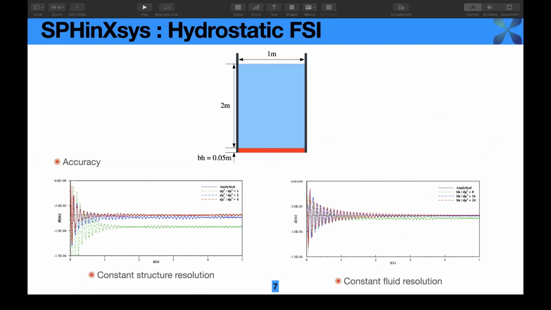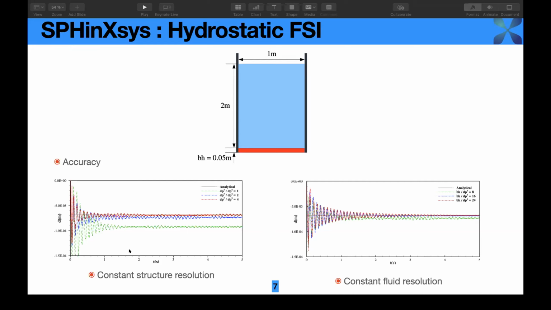The third topic is concerning the validation of the fluid structure interaction. This is a widely used benchmark for simulation of the FSI, where an analytical solution is available. This benchmark test was studied by Abbas and other researchers in the literature. These are the two results. The first one is with consistent structure resolution, because in this simulation we use multi-resolution.